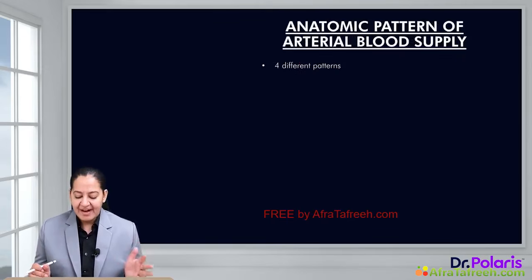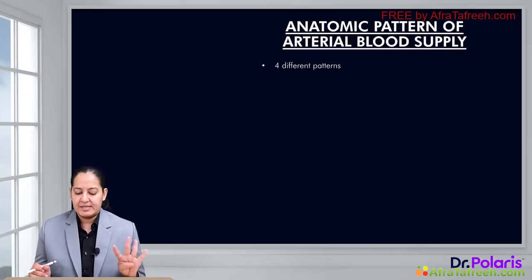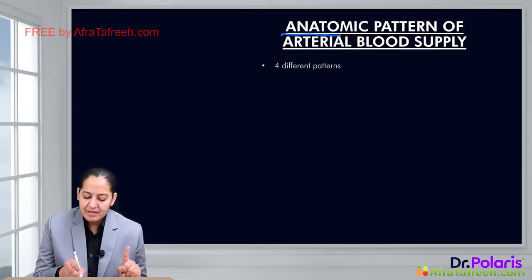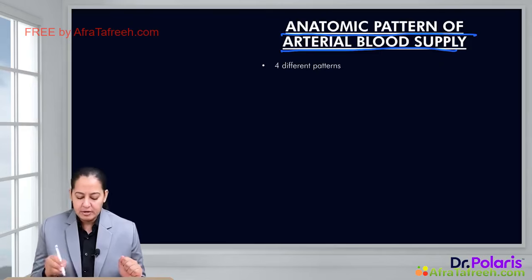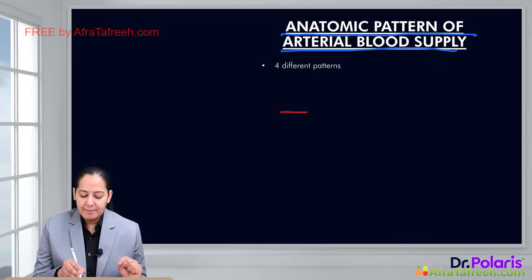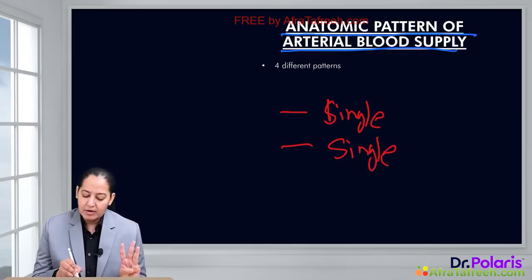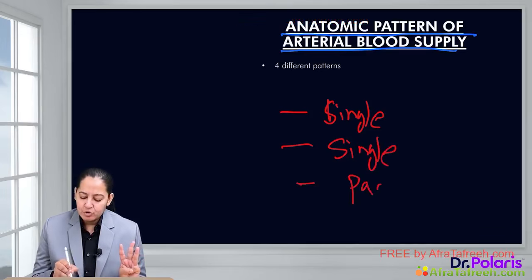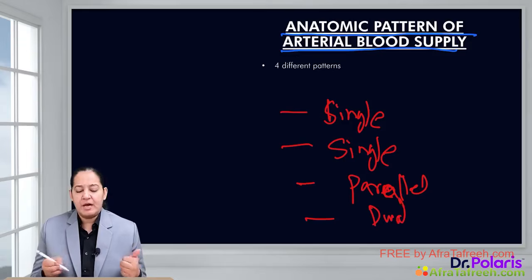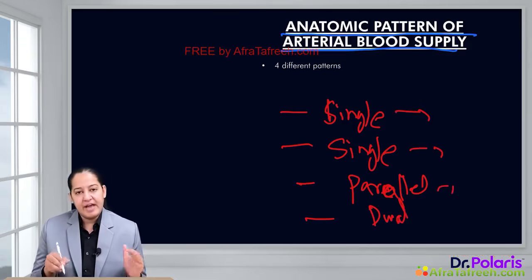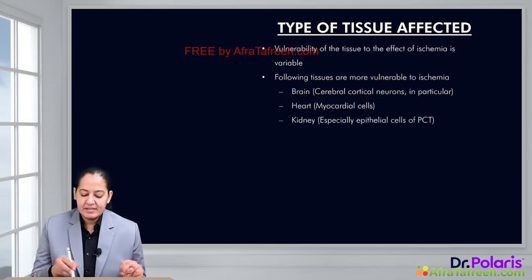Now, coming to the factors which affect the severity of ischemia, there are 4 factors. The first factor is the anatomical pattern of arterial blood supply of that particular organ. 4 possibilities are there. The organ is supplied by a single blood vessel without anastomosis. The organ can be supplied by a single blood vessel with anastomosis. The organ can be supplied with parallel 2 blood vessels. And the organ can be supplied by dual blood vessels. In each of them, we have seen the consequences and we have seen the examples of arteries in each of them. The second factor is the type of the tissue.